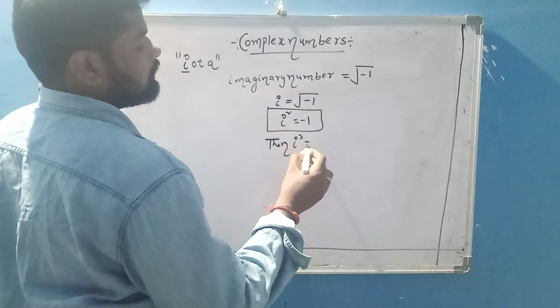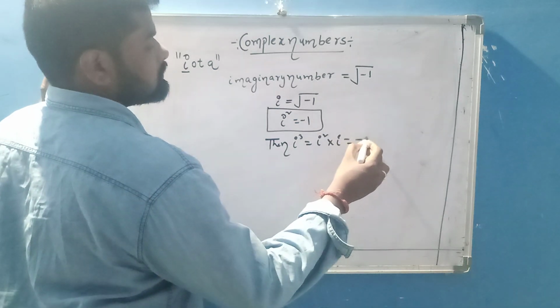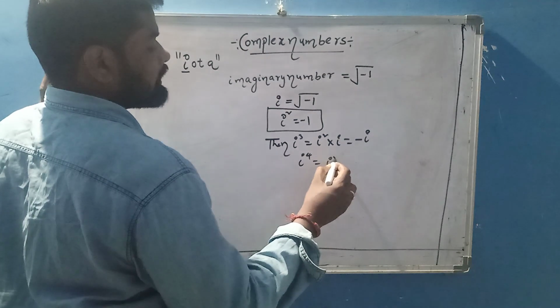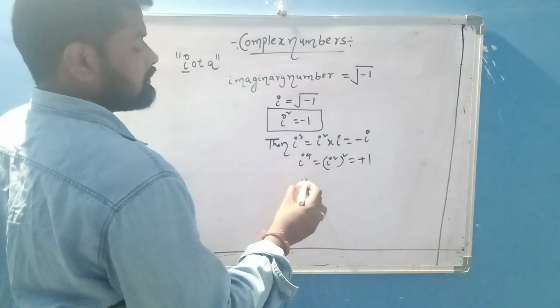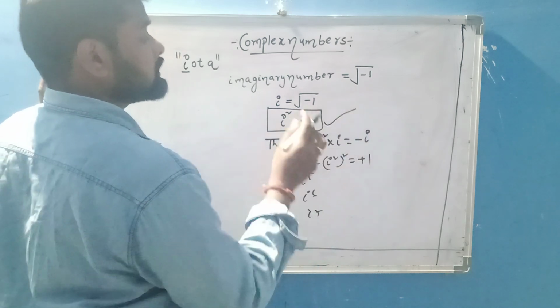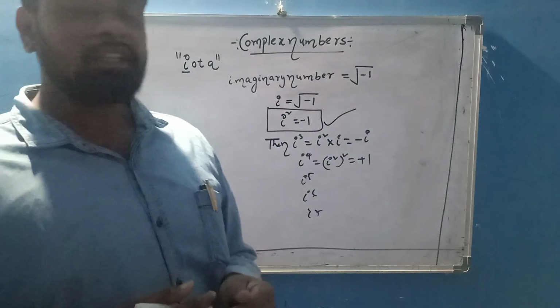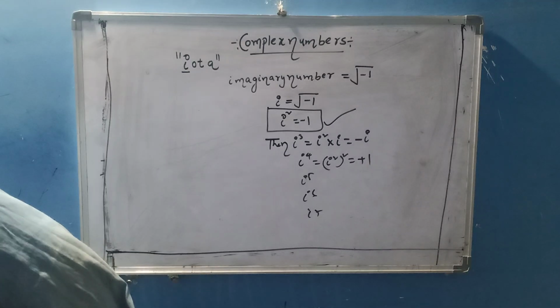i cube value, how much? i cube is nothing but i square into i, which equals minus i. i power 4 is i square whole square, which equals plus 1. Like this, any value, i power 5, i power 6, i power 7, by using i square value you can simplify. Okay, that is iota. What is the definition of complex number?